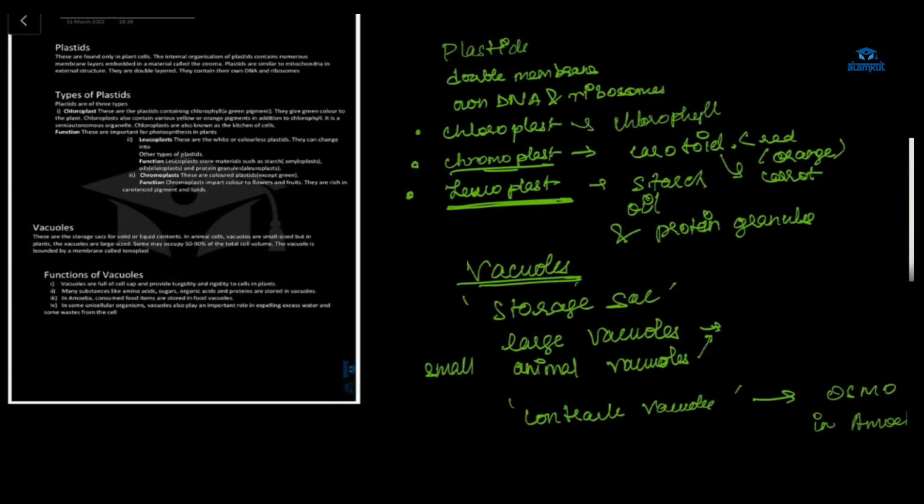Okay. Next, plastids. Arham, tell me about plastids. In exams, they'll give you questions about plastids and their types. Double membranes, and it has its own DNA and its own ribosomes.